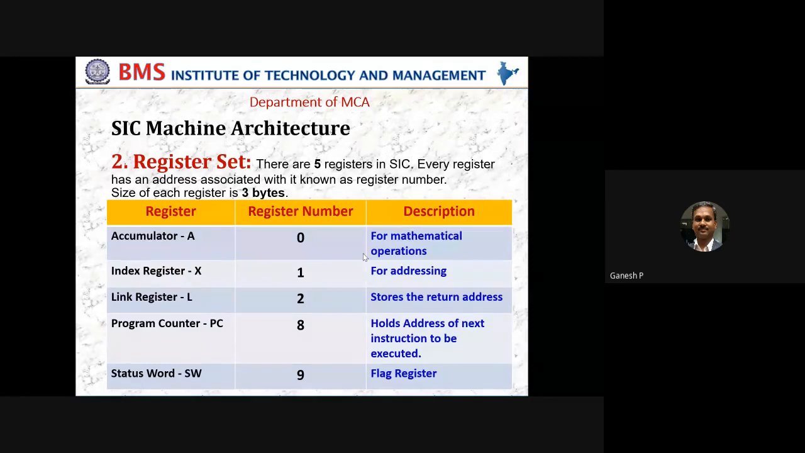Any inputs that you have from registers? When I say register, what do you get in mind from a processor perspective? Storage unit. Storage, no doubt. Register is nothing but a storage unit. Perfect. Next.